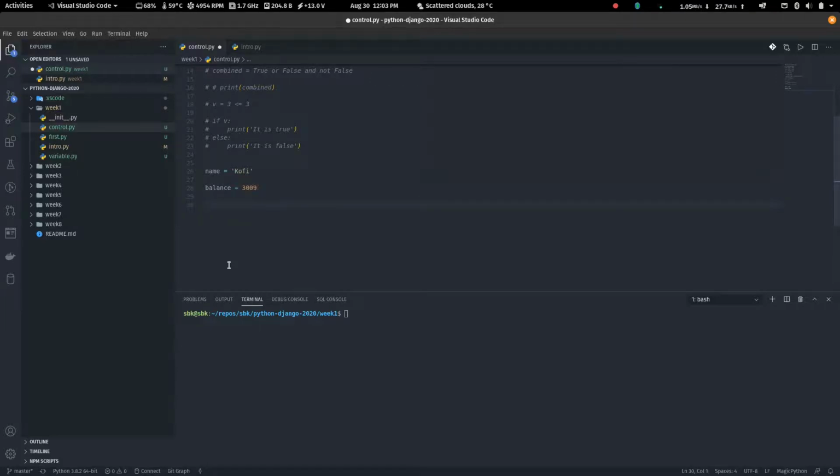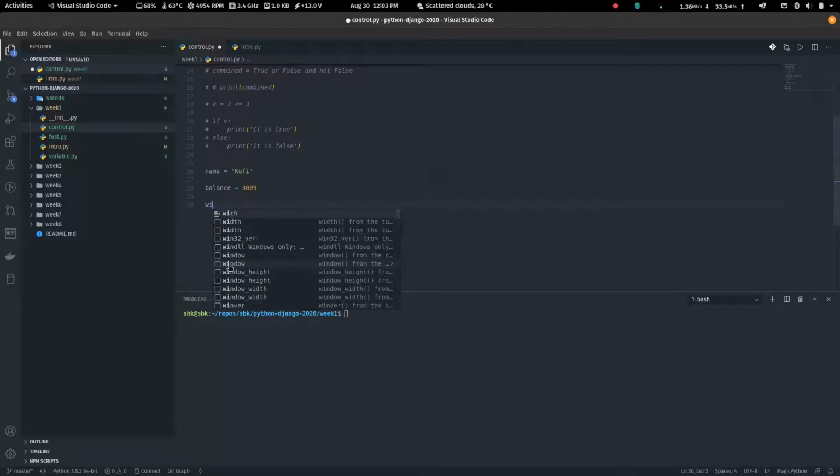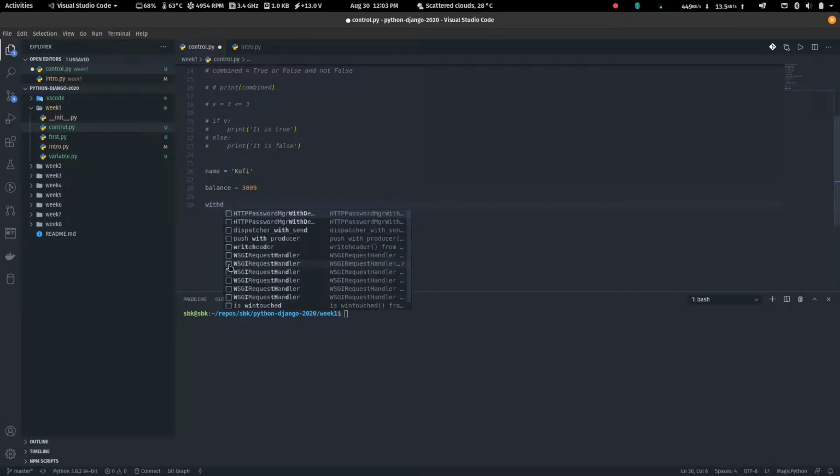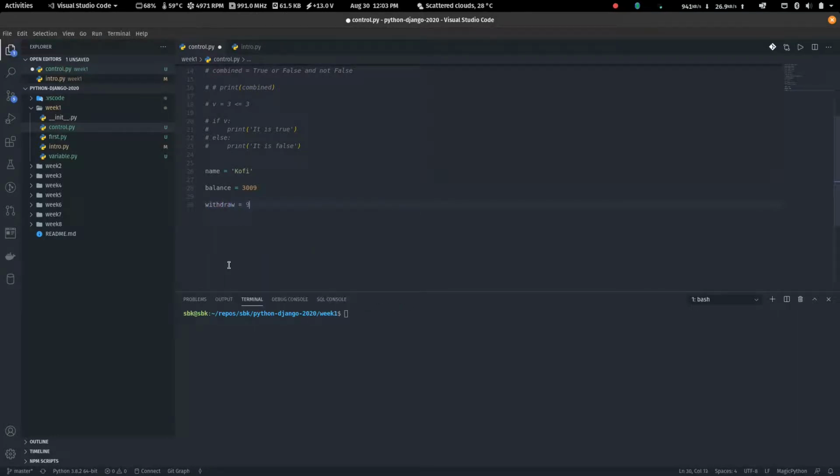And then you want to withdraw, say, 900 Ghana cedis.